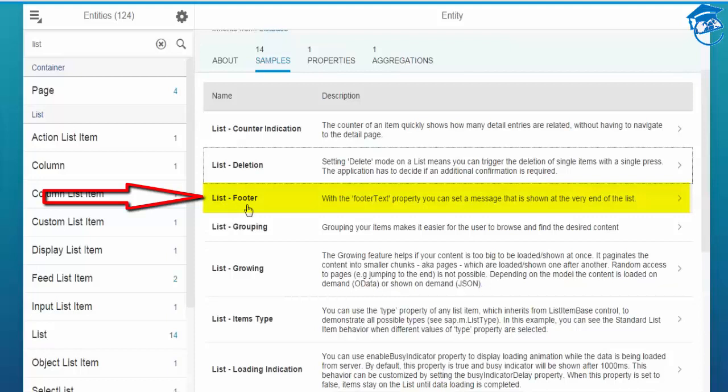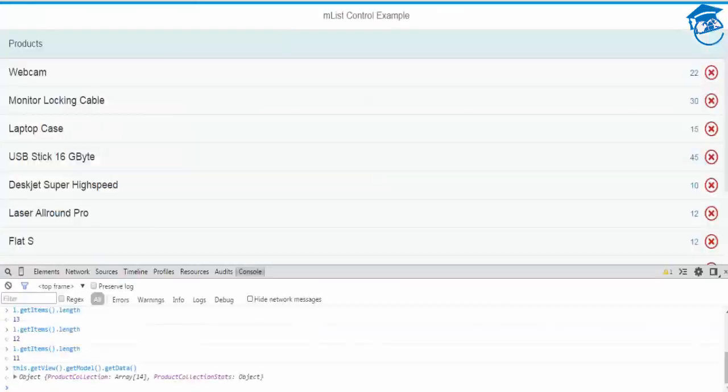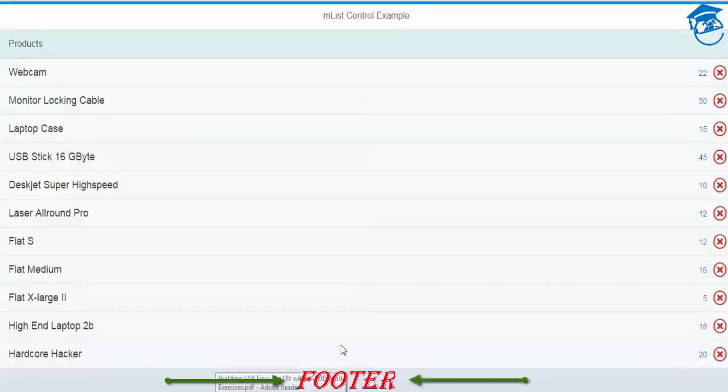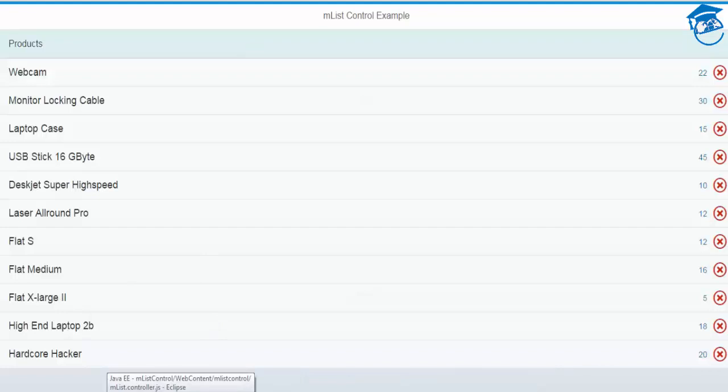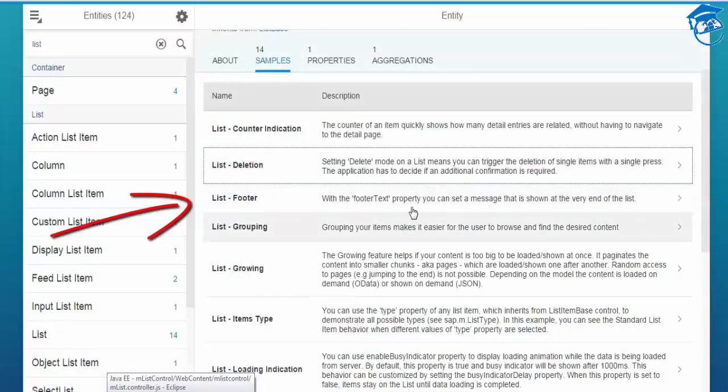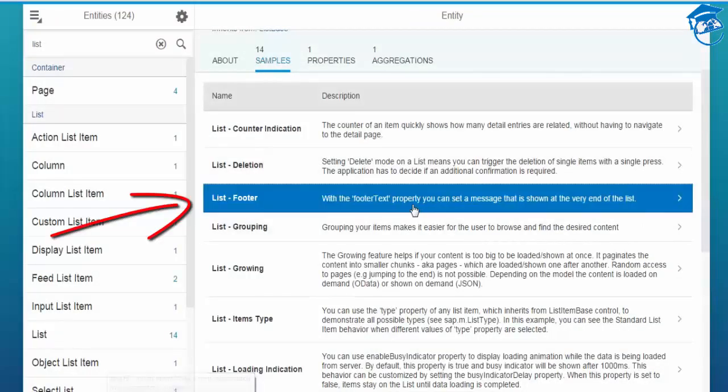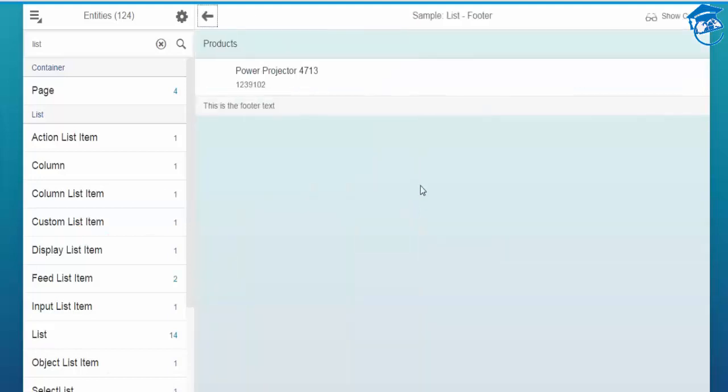So we'll be seeing another one now. It's a list footer. Whenever we have a list and you want to place a footer below it, you can do it. So there is no footer now. There is a page and you want a footer for this list, you can have it. How you're going to have that is, you have to go here, and footer text is a message shown at the very end. See, this is a footer text. If you want, you can add it.